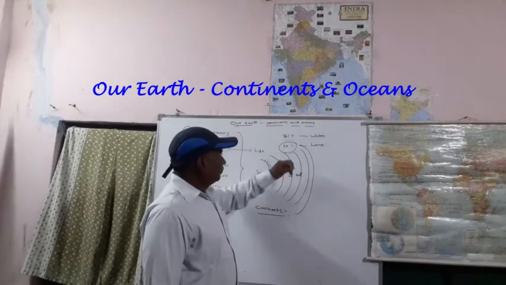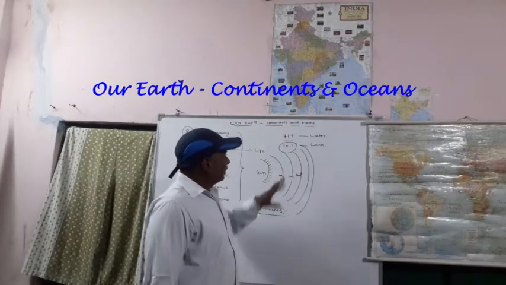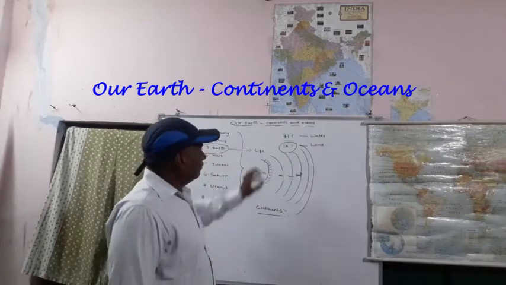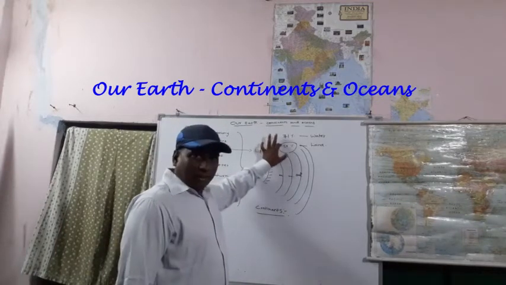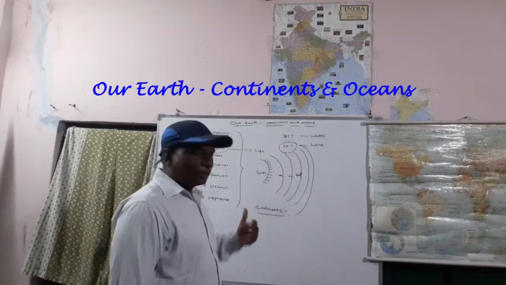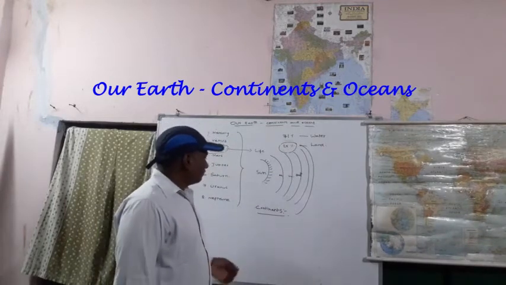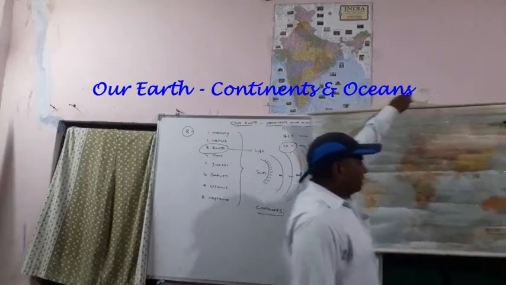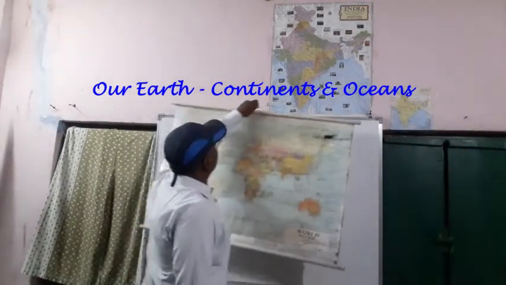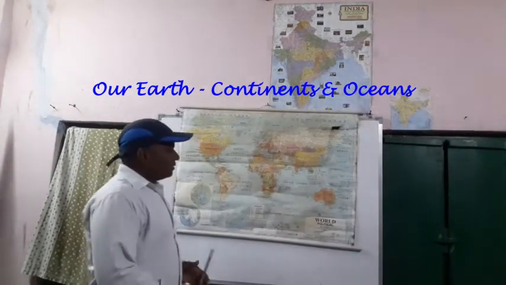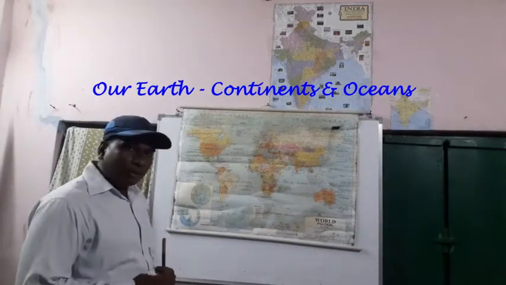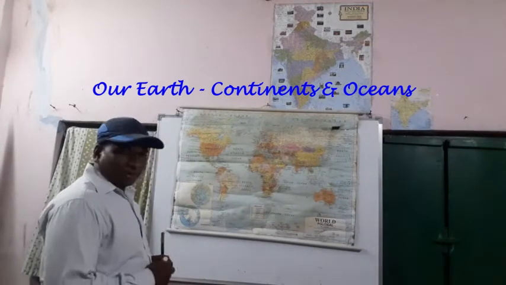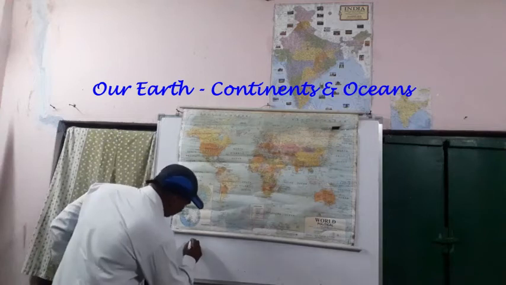Now regarding the 29% land area, I will explain very clearly. Continents are present. How many continents are there? We have 7 continents. What are they? Anybody can say. Tell me.